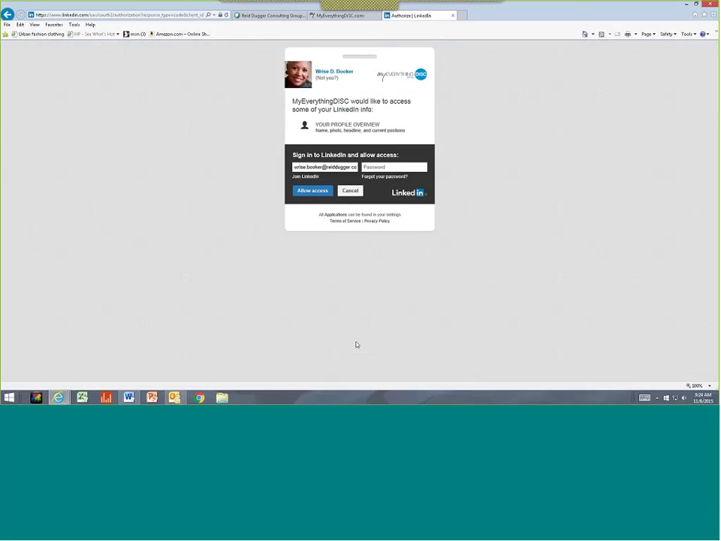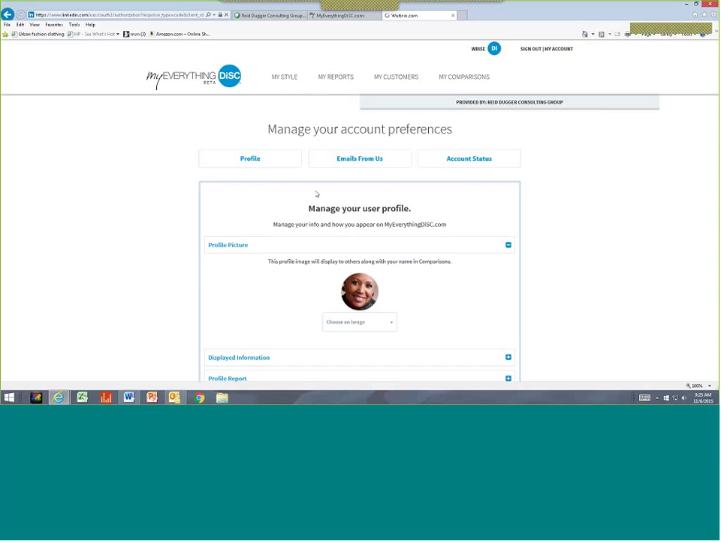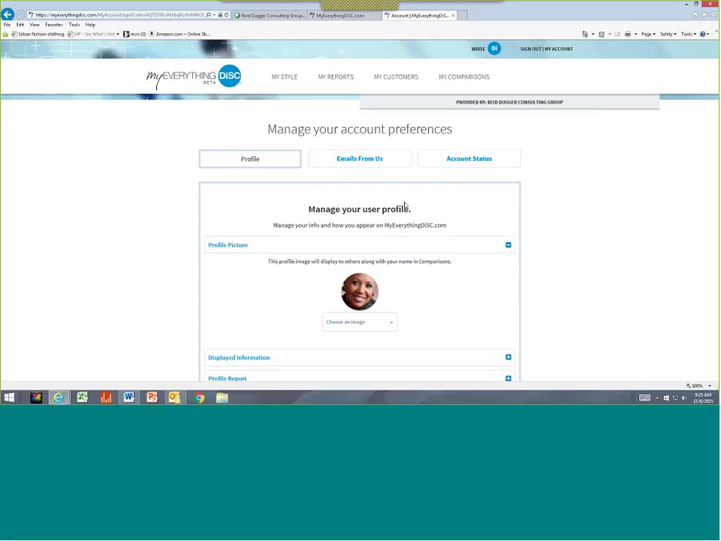Okay, and it prompts you to a window saying that myeverythingdisc.com would like access to your information. Not going to sell your information, they just want to get your photo. So you put in your password to allow access. This is my LinkedIn password. Yes, it is. Okay. So let's do that. All right. And then allow access. And it's searching, and voila, there's Risa's beautiful photo from LinkedIn.